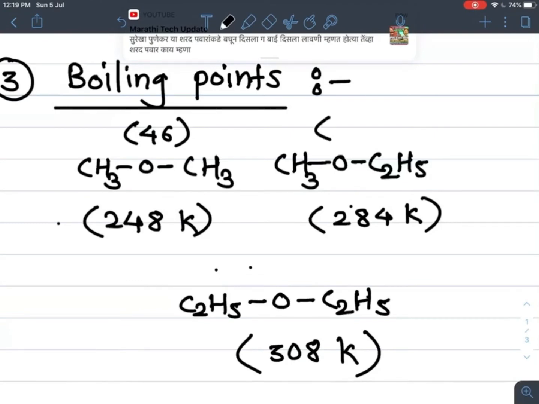Now the molecular mass of CH3OC2H5: here a CH2 group is increased in C2H5 as compared to the CH3 group. CH2 means 12 plus 2, so 14 units increased.